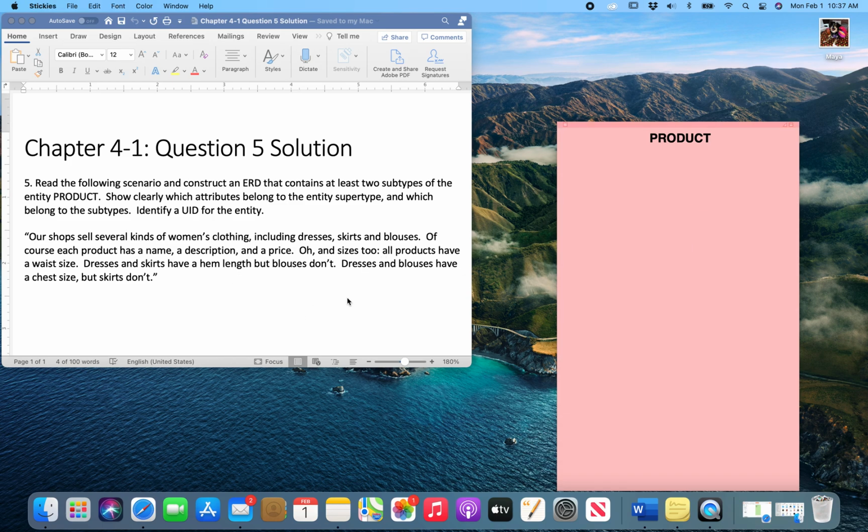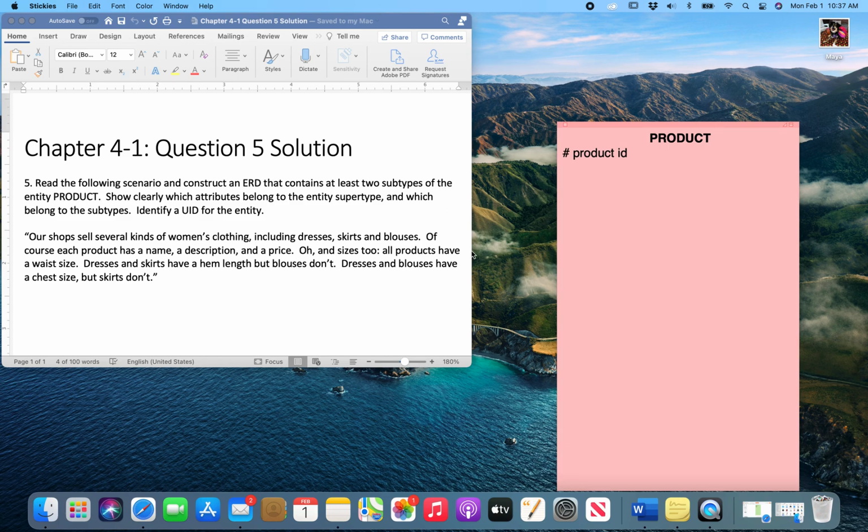Now, in this scenario, it doesn't specify a UID, but a UID is easy enough to create. And since it's going to apply to every subtype, we're going to list it under the supertype section. We will just call this UID product ID. Easy enough. We are already partway done with this question.